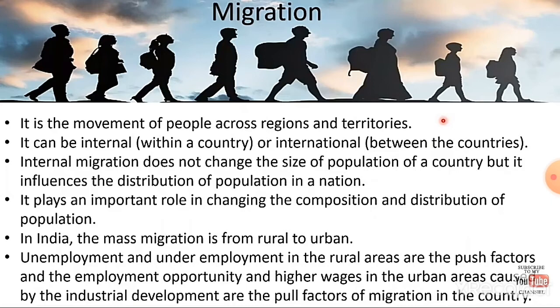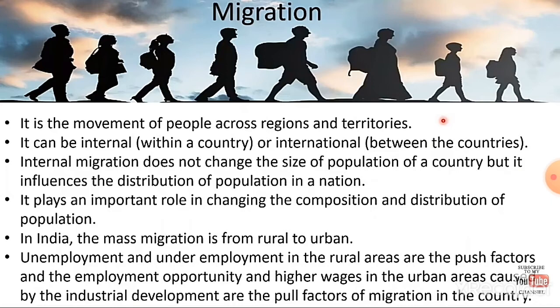So many people preferred to get employment opportunities in city areas. Because of that reason only, the people will move from village areas to the city areas. So this is called mass migration. Another main reason is the monsoon failure. Because of the monsoon failure, the farmers cannot do their agriculture process, so they will move from rural areas to urban areas.